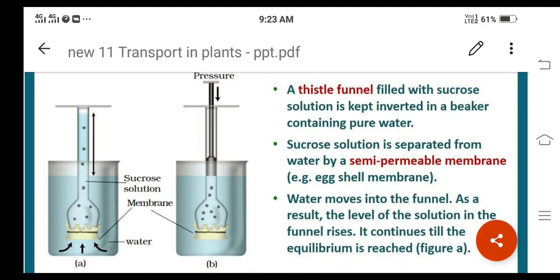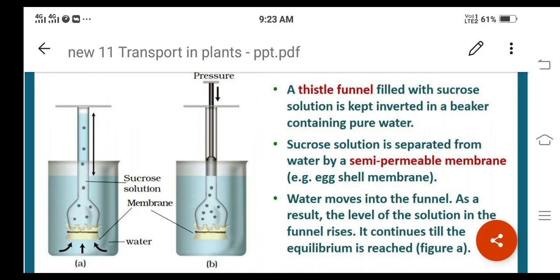As a result, the level of the solution in the funnel rises. To understand the increase in the level of solution, we can mark the initial level in the funnel with a marker pen, and finally we can see the level increased by the solution, which is considered as the final level, right?